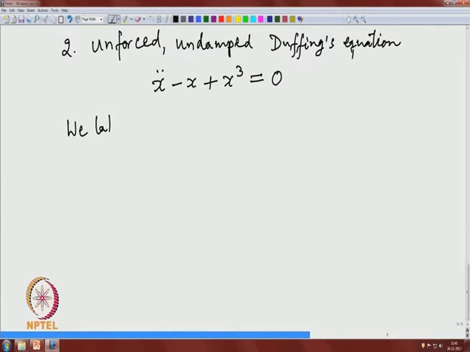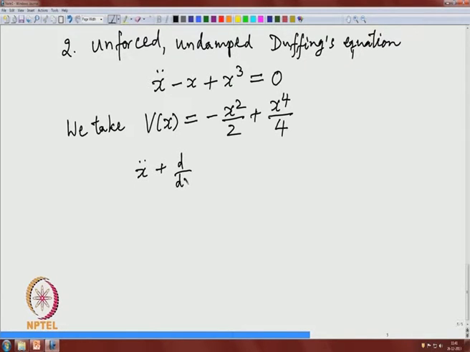Looking at the equation, we take V of x. Here we are not going to add any constant. So, just to keep it like that, x square by 2 plus x 4 by 2. With this potential function, the given equation is written as x double dot plus d by dx of V of x equal to 0.